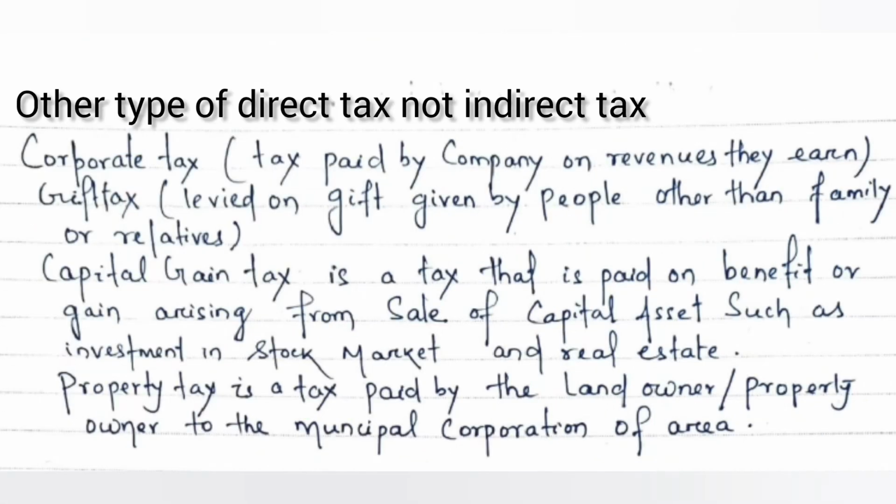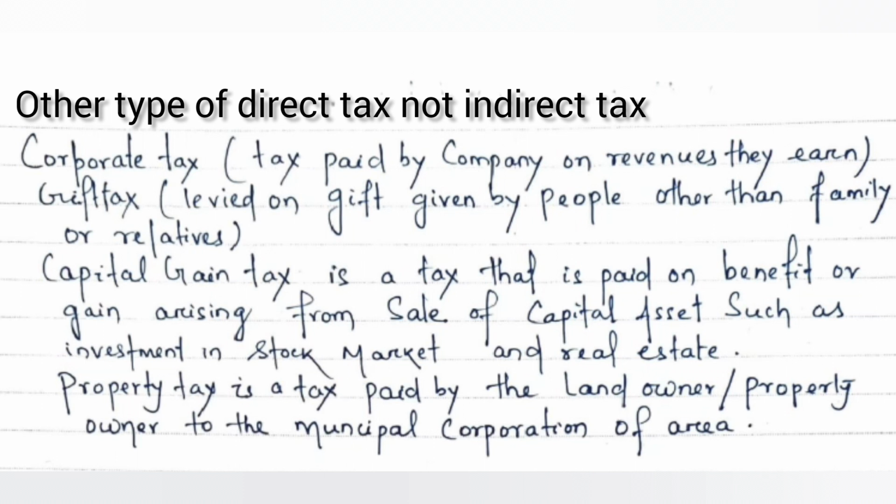Now let's understand some other types of income tax, such as corporate tax, tax paid by company on revenues they earn, gift tax levied on gift given by people other than family or relatives, capital gain tax is a tax that is paid on benefit or gain arising from capital assets such as investment in stock market and real estate.